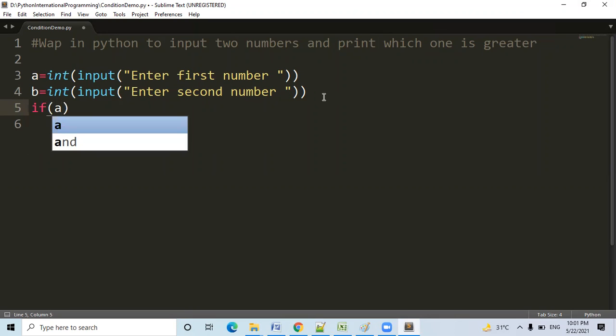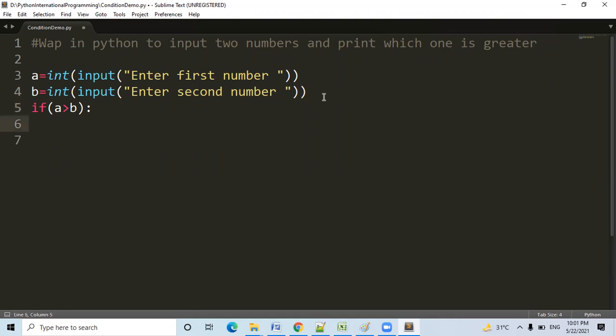If a greater than b, colon. When we place the colon, the cursor will shift towards the right. The meaning of this cursor is that we are currently inside the if. The greater number is, comma, a. Now we cannot place else here, because if we place the else here, the else will be considered inside the if.